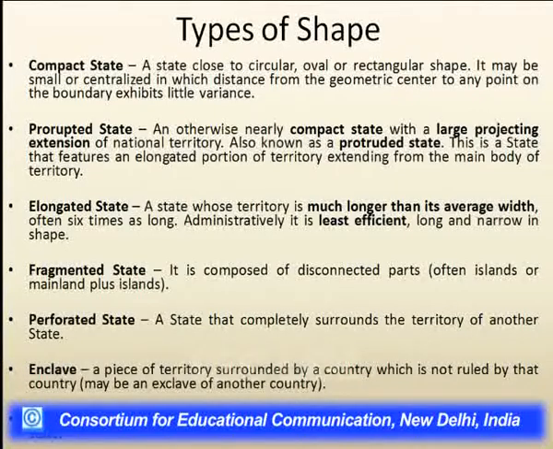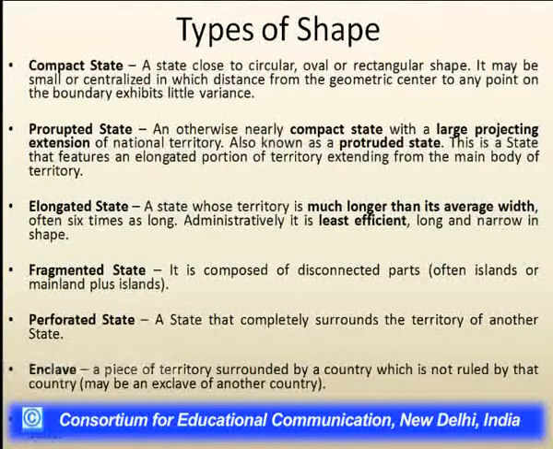The second stage is protracted state. It is more or less like compact state, but there is an elongation. There is a large extension of one particular region to gain some kind of resources.